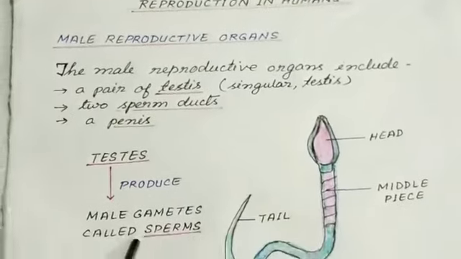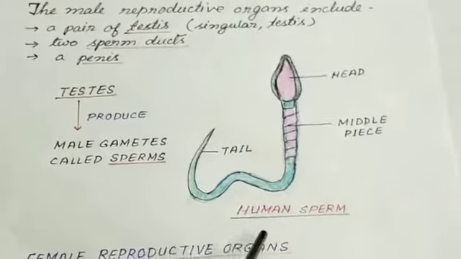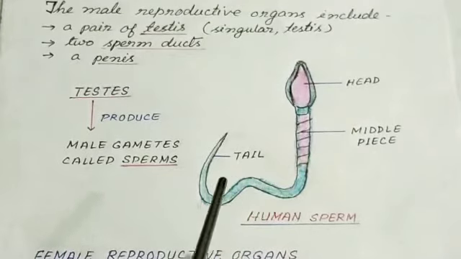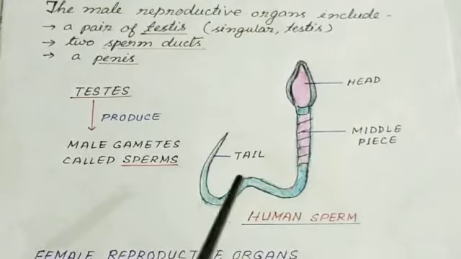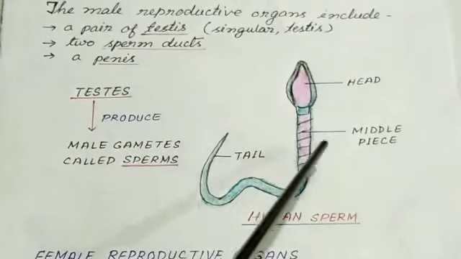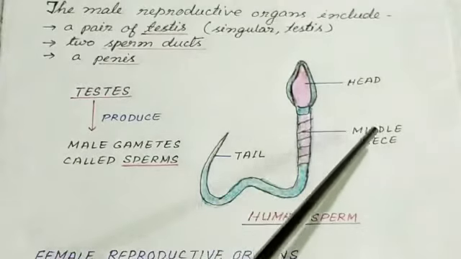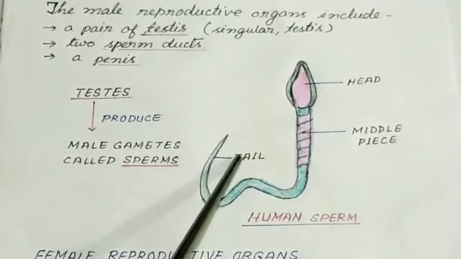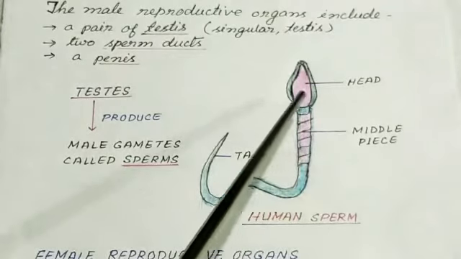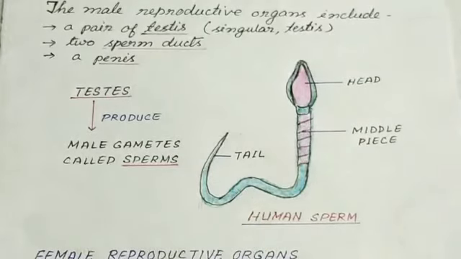Testes produce male gametes called sperms. This is the structure of human sperms. Millions of sperms are produced by the testes. Sperms are very small in size. Each sperm has a head, middle piece, and tail. Each sperm is a single cell with all the usual cell components.